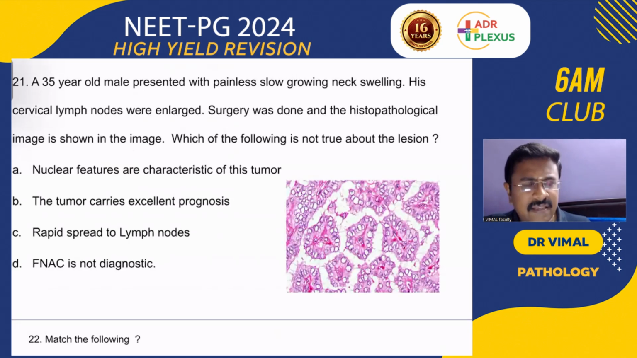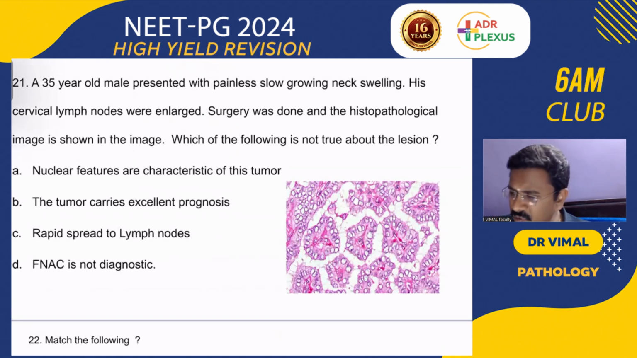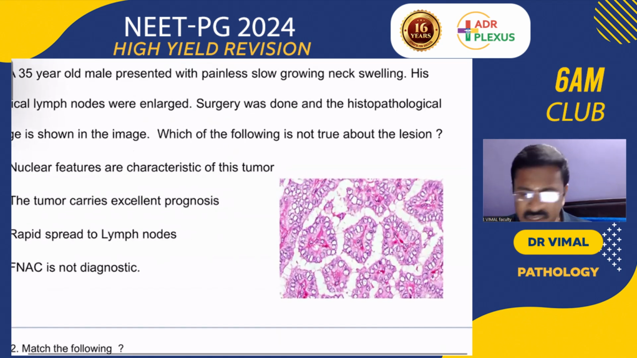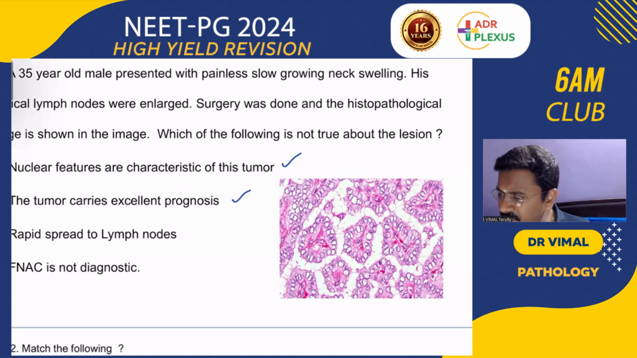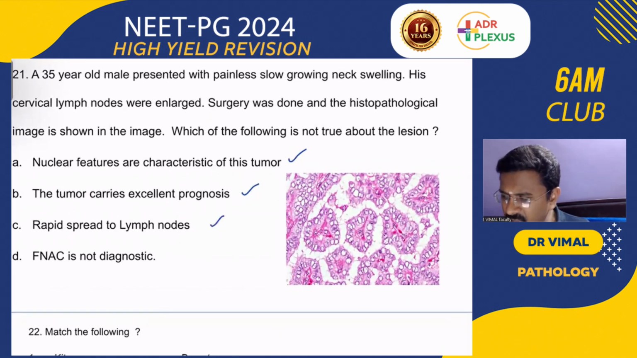A 35-year-old male presented with a painless, slow-growing neck swelling. His cervical lymph nodes were enlarged. Surgery was done and the histopathological image is shown. Which of the following is not true about the lesion? As you can see here, the nuclear features are very characteristic of this lesion, and this tumor carries an excellent prognosis, with rapid spread to lymph nodes, and FNAC is not diagnostic.